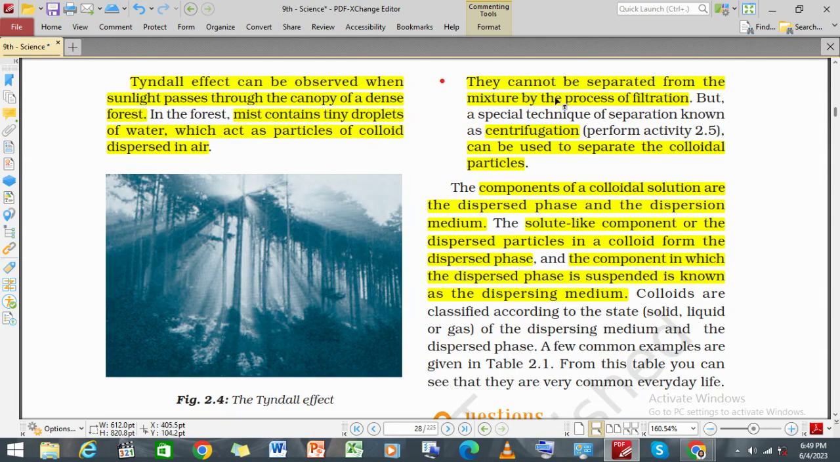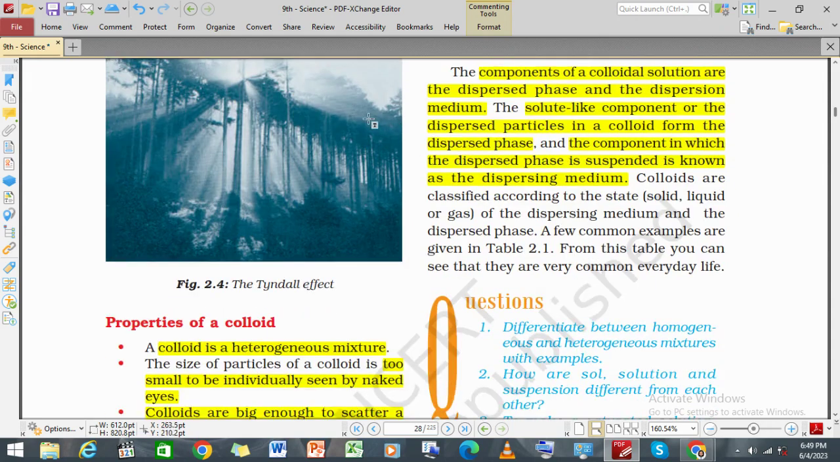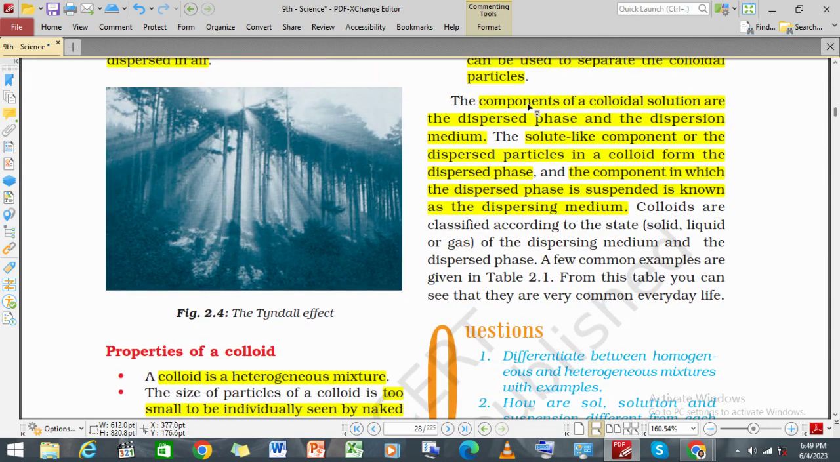So how do we separate them? By centrifugation. Centrifugation is used to separate colloidal particles. We will learn more about it. The components of a colloidal solution are the dispersed phase and the dispersion medium. The solute-like components, or the dispersed particles in a colloid, form the dispersed phase, and the component in which the dispersed phase is suspended is known as the dispersion medium.